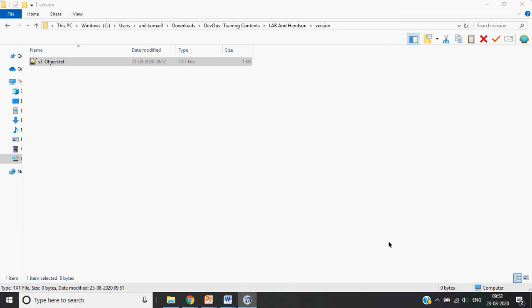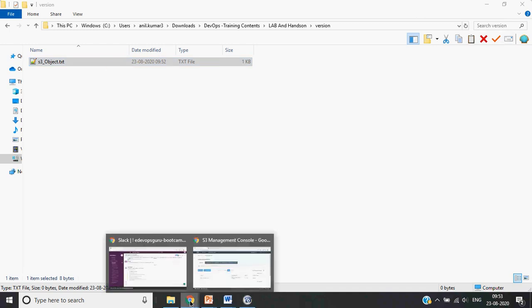Quota is in the sense that S3 doesn't put any restrictions on how much you can put, but that quota has to be from your side. Especially for S3, you have I think 30 GB of data which you can upload. So for free tier, for hands-on or training purposes, this quota term is more relevant because after that they start charging you. But for commercial organizations, the quota is more of your own limit on how much you should use.